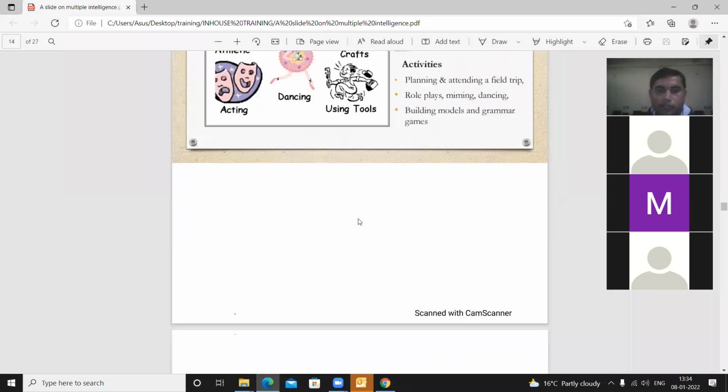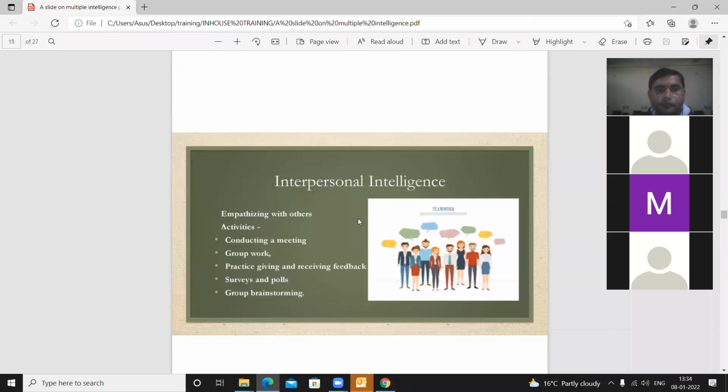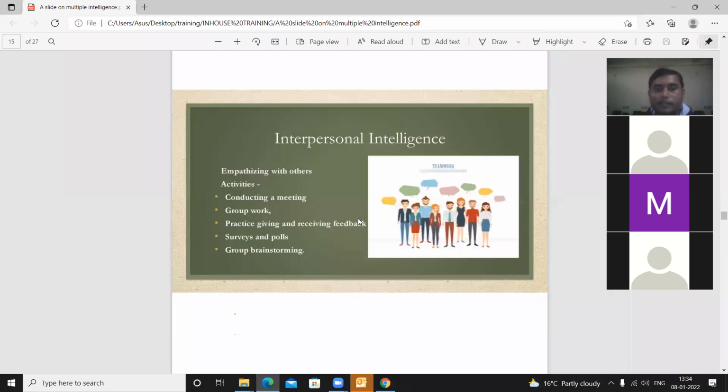Now moving to the next point. The next one is interpersonal intelligence. Interpersonal intelligence means empathizing with others. They are very much interested in understanding the viewpoint of others. You might have heard about psychologists and philosophers, they are very much interested in doing these types of activities. This character is already found in the students, but we should know about it.